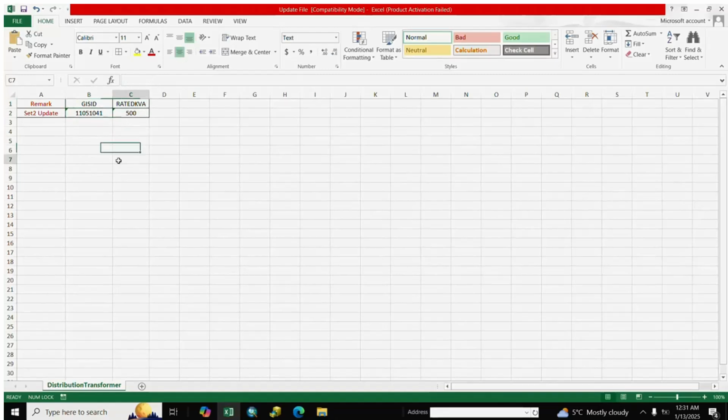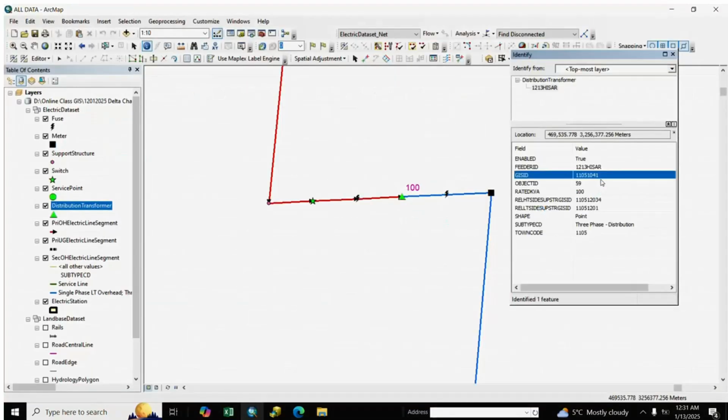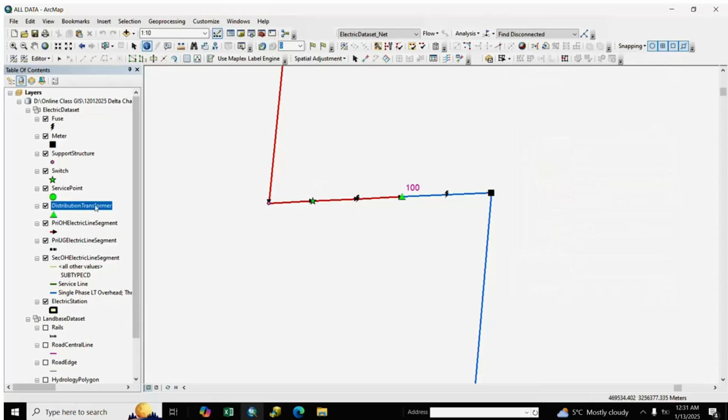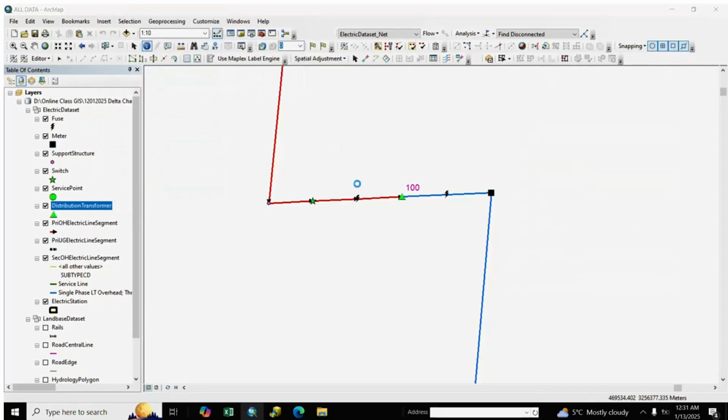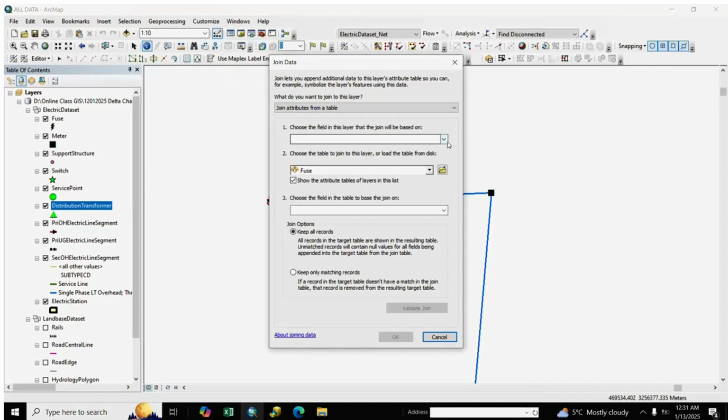So we update it. Here is DTR 11051041. We update it. We right click and go to join, and GIS ID, and we go to update file.